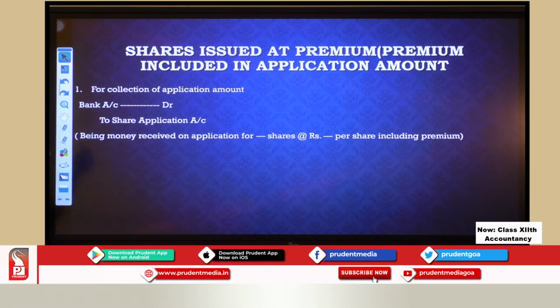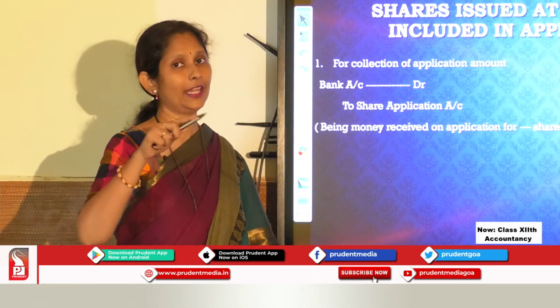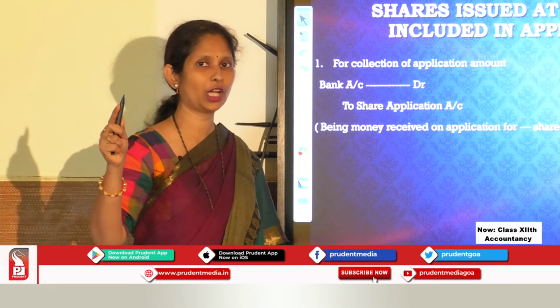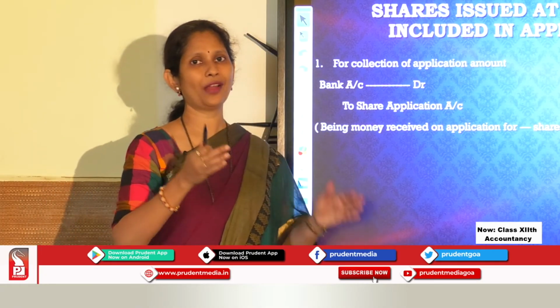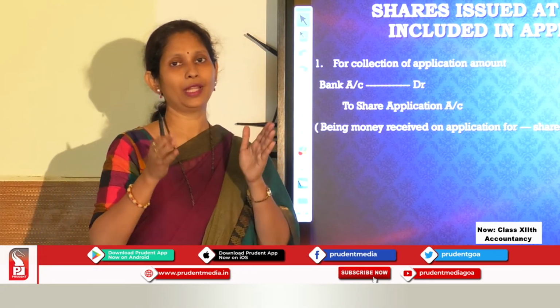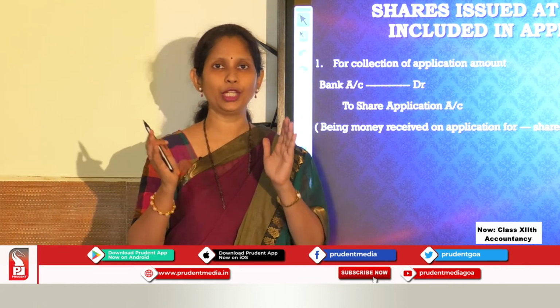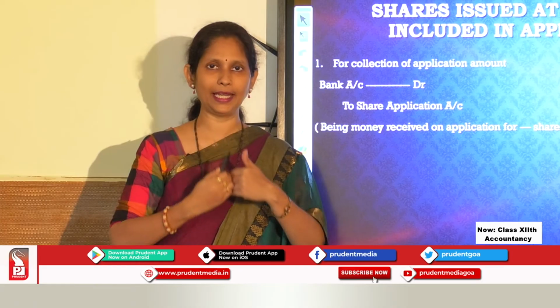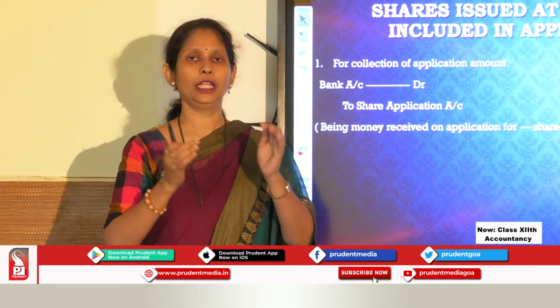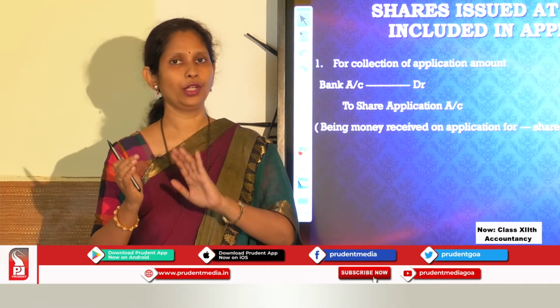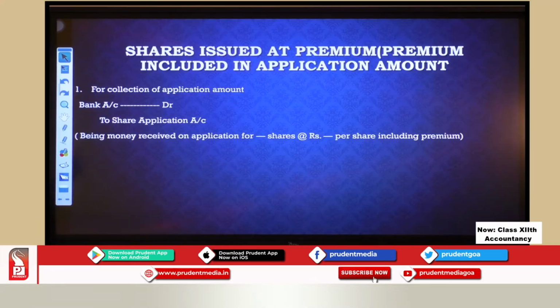Now this is to be transferred to share capital. Now here is the point. When you are transferring it to the share capital, you have to remember what you can transfer to the share capital is only the part of the face value of the share. The extra that you have charged, the premium that you have charged, is a capital profit for you. So you have to maintain a separate account for that. So that is transferred to securities premium. So whatever the company is collecting as a premium is to be transferred to securities premium account. Okay, and it appears on the liability side of the balance sheet.